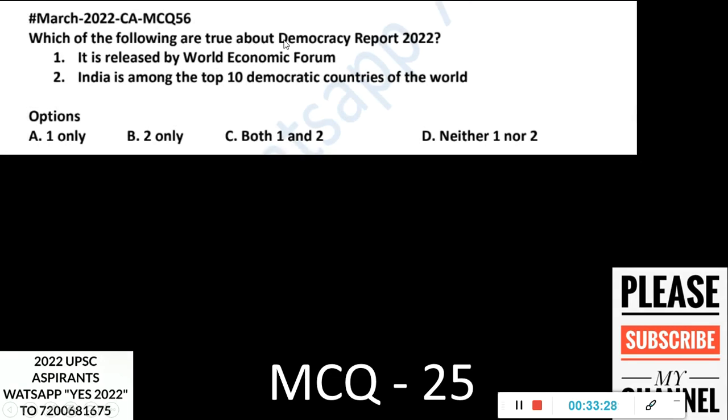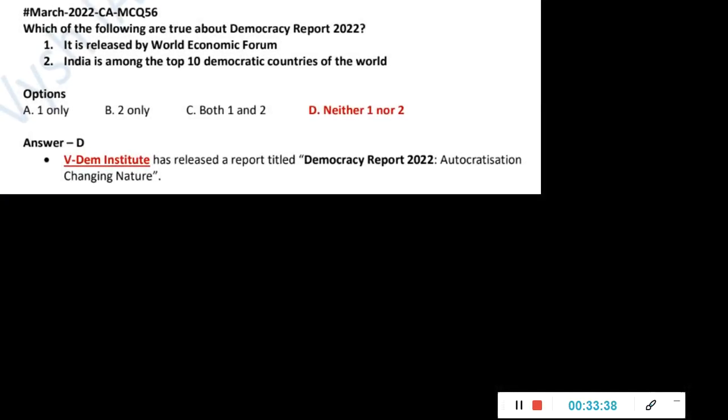Last question, which of the following are true about the Democracy Report 2022? One, it is released by the World Economic Forum. Two, India is among the top 10 democratic countries of the world. So neither 1 nor 2. There's an institute called the V-Dem Institute. There's another, this is the Democracy Report. Democracy Index is a different thing. It is published by a different organization. If you know, in the comment section, tell me who publishes the Democracy Index.